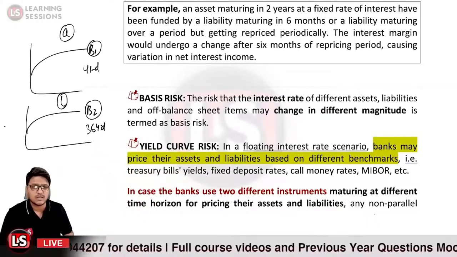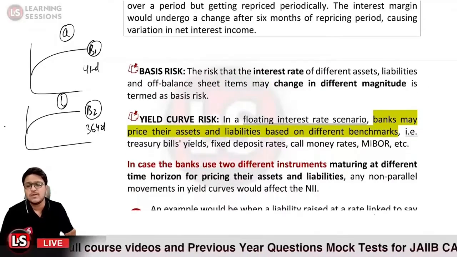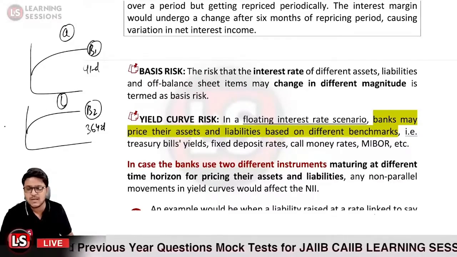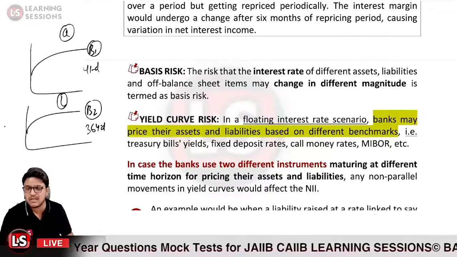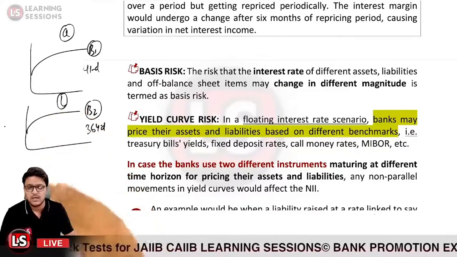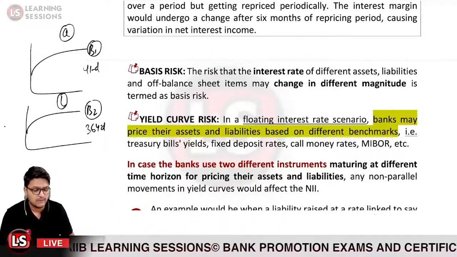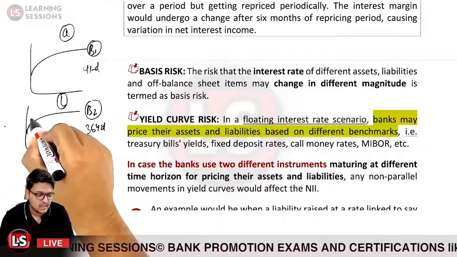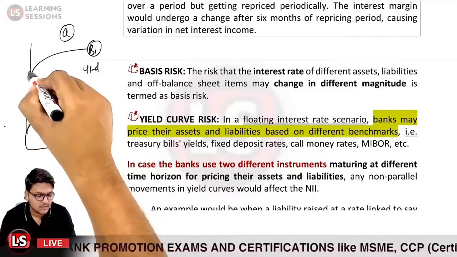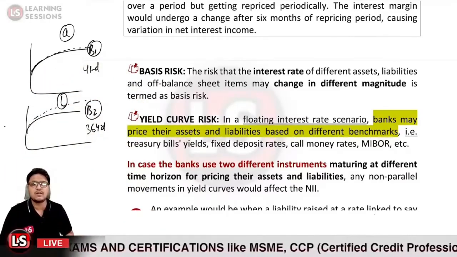In both the cases, the yield is not parallel always. There is non-parallel movement of the yield curve. If there is a change in the market scenario, a change in the market interest rate, it will not be the case that both yield curves will move in the same parallel way. Let us take the case that the yield curve in this particular case is changed as per this scenario, and in the other case the yield curve is not that much steep.